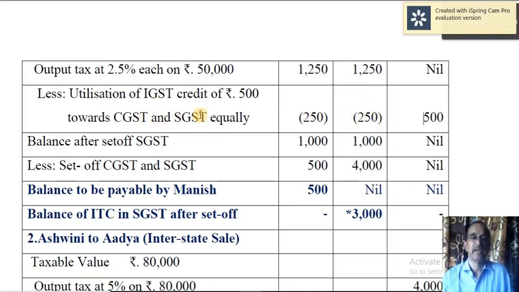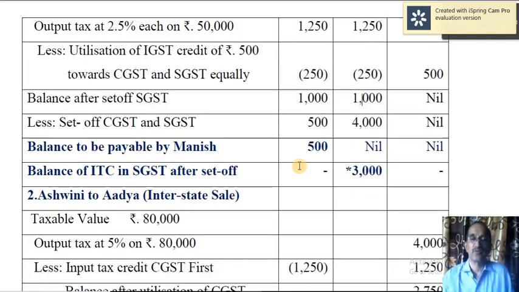So here we have used this 500 IGST input tax credit towards CGST and SGST equally. So 500 divided by 2, so 250, and here 250. So this 500 is exhausted. Balance here is 1250 minus 250, 1000. Here 1250 minus 250, 1000.